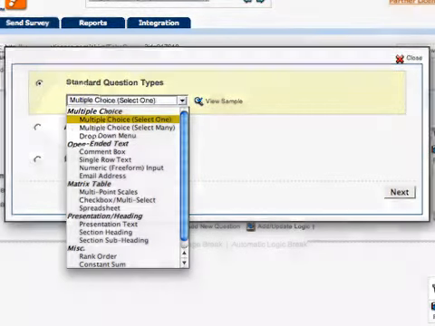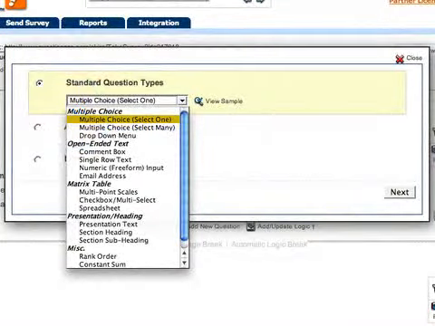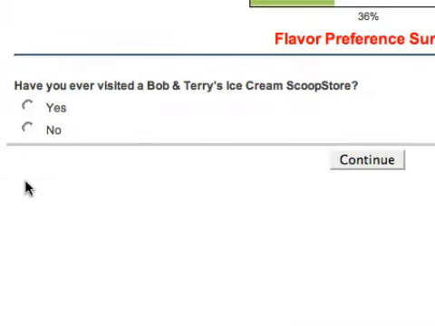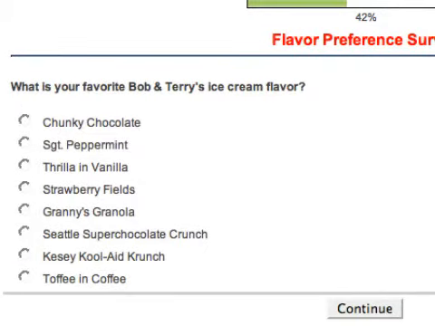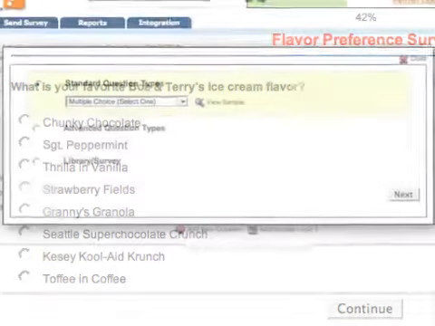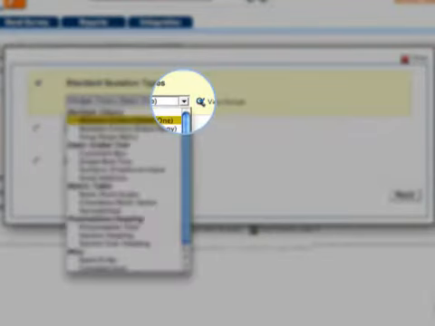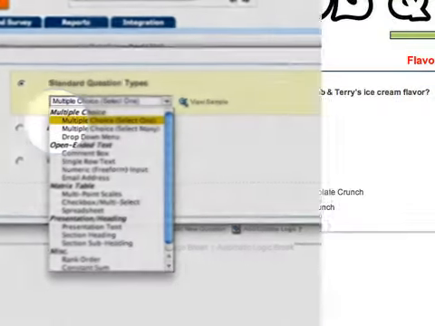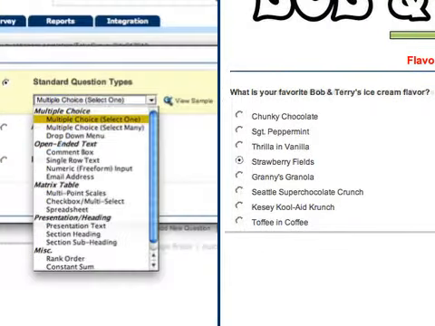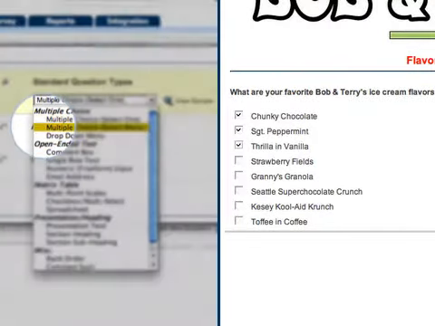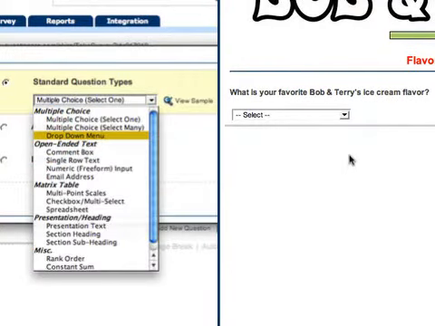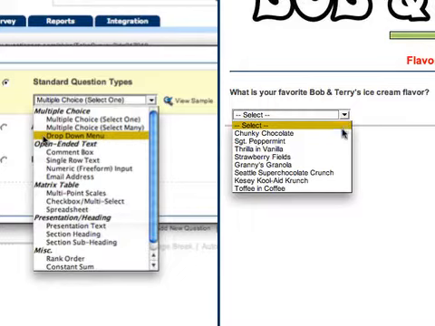Multiple choice questions can present the respondent with either a dichotomous question, where the respondent's answer is one of two clearly defined options like yes or no, or a question with several options from which to choose. By clicking from the Setup drop-down from a multiple choice question, you can tell QuestionPro whether the user will be able to choose just one answer or more than one answer in their response. The drop-down option limits the respondent to just one of the multiple options you present.